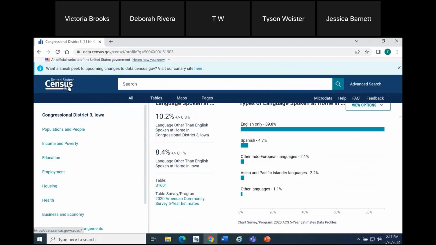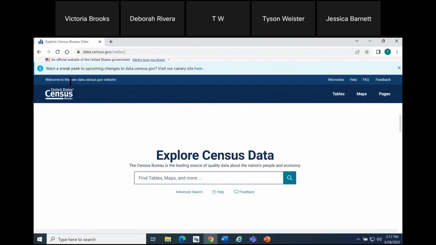Moving on, I'm going to click the U.S. Census logo in the upper left and want to show you another way you can go about navigating to these profiles, particularly with the levels of geography that were released: congressional district, school district, American Indian area, Alaska Native area, Hawaiian homelands. Sometimes those are difficult to find through the single search bar. So you may type something in that you think would be a match, and we interpret it slightly differently. Single search works great at the city, town, county, and state level. Some of the more complex geographies you can select most precisely using the filters, also called the advanced search.